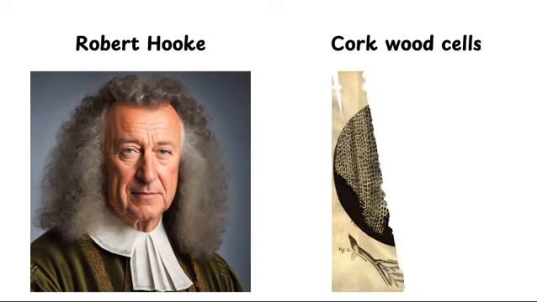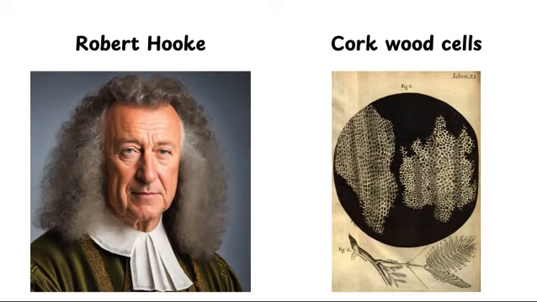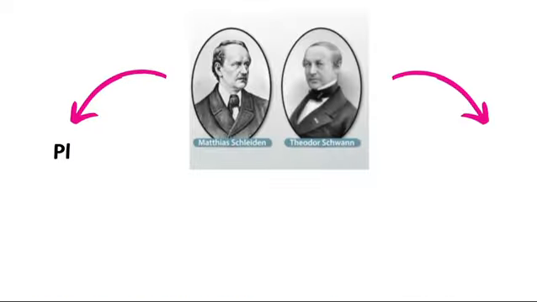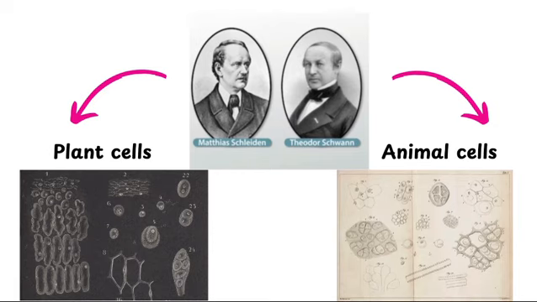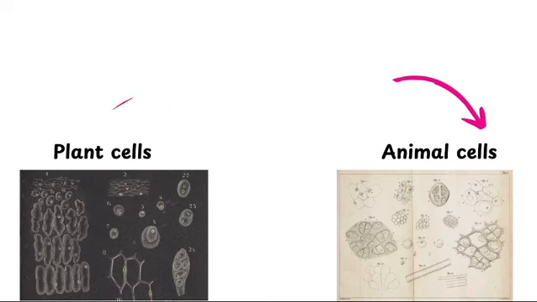The study of cells, or cell biology, was pioneered by Robert Hooke when he observed tiny structures in a cork. Later, Matthias Schleiden and Theodor Schwann expanded on his findings, showing that animal and plant cells differ significantly.